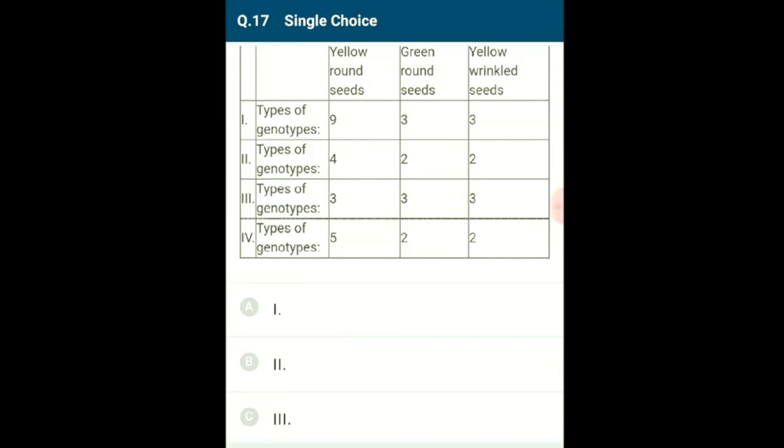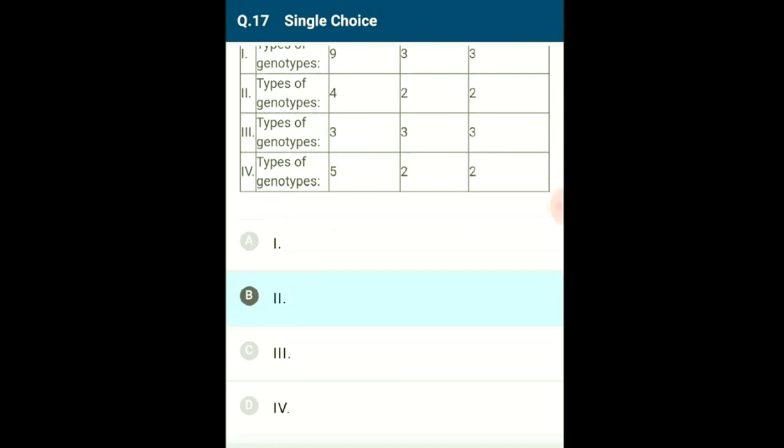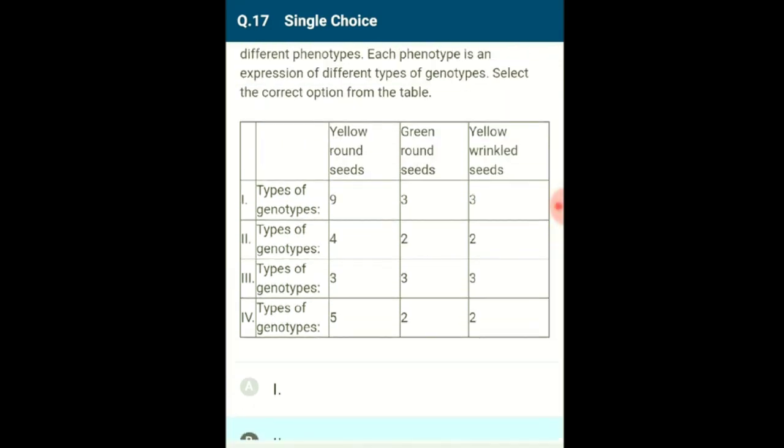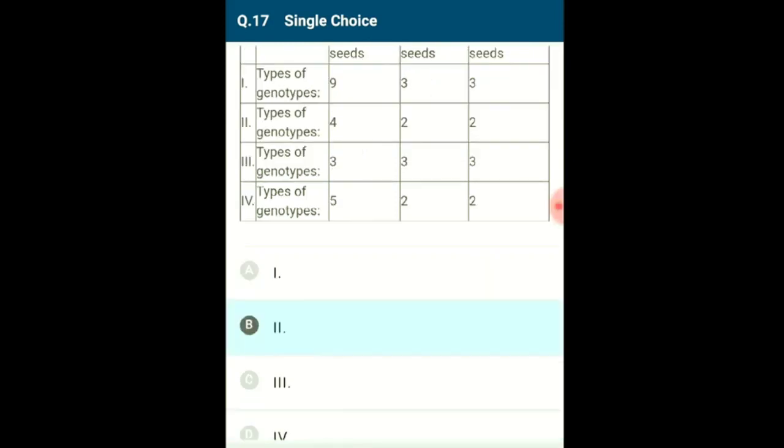There are 4 genotypes. Green round seeds are produced by genotypes small y small y capital R capital R, and small y small y capital R small r. 2 genotypes. Yellow wrinkled seeds are produced due to capital Y capital Y small r small r, and capital Y small y small r small r. 2 genotypes. So the answer for this question is option B, that is types of genotypes: yellow round seeds 4, green round seeds 2, yellow wrinkled seeds 2. So the answer is option B.